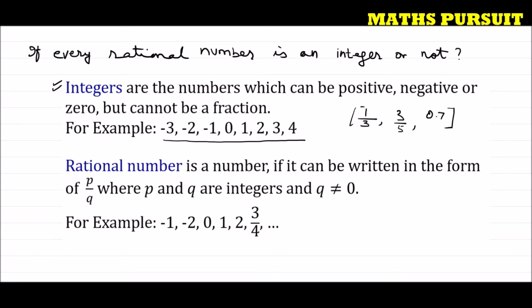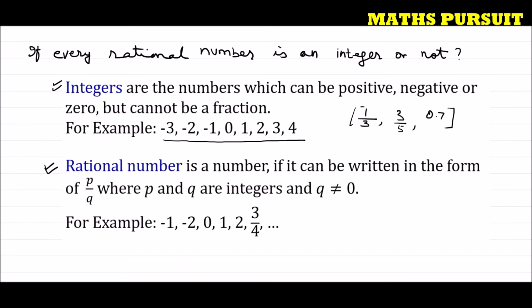Now guys, after understanding the definition of integer, let us understand the definition of rational number. A rational number is a number that can be written in the form of p upon q, where p and q are integers and q is not equal to 0. So the definition says that any number that can be written in the form p upon q, with q not equal to 0, is a rational number.